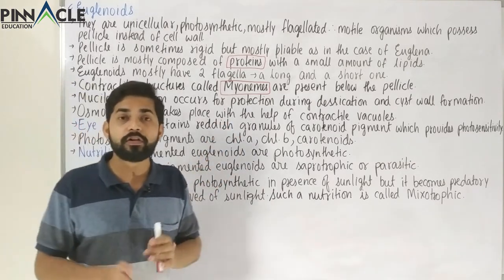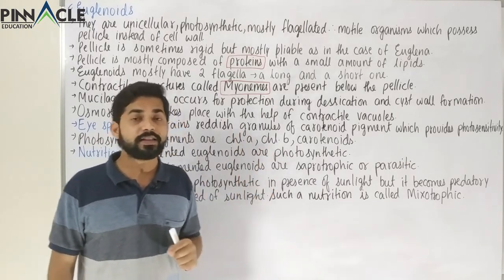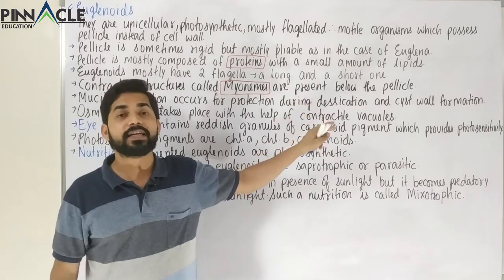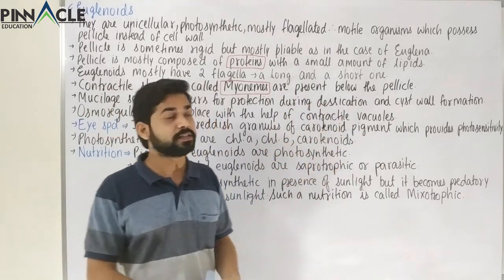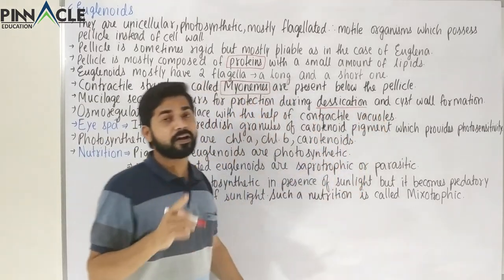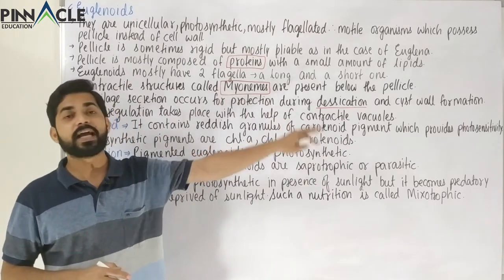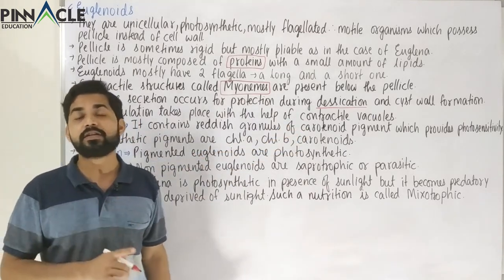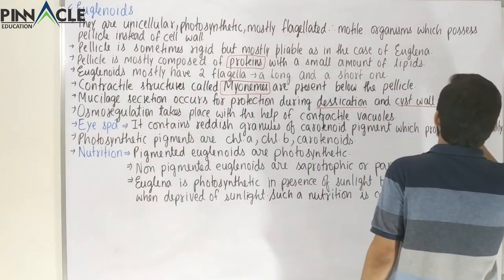And for the cyst wall formation to take place, mucilage secretion is a must, and therefore mucilage is secreted either during desiccation or during cyst wall formation. So both of these are adverse environmental conditions for the euglena. These are the two main times during which the mucilage secretion occurs.